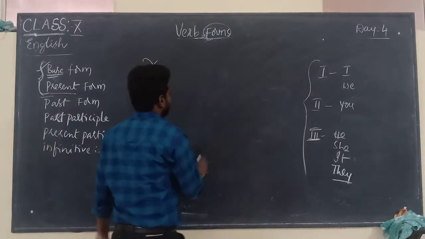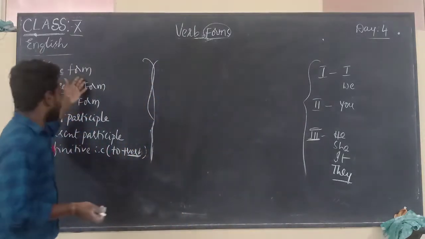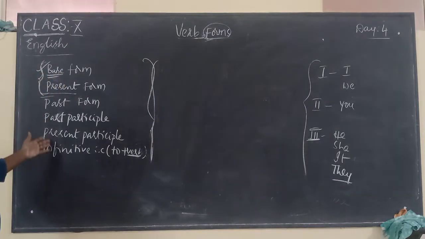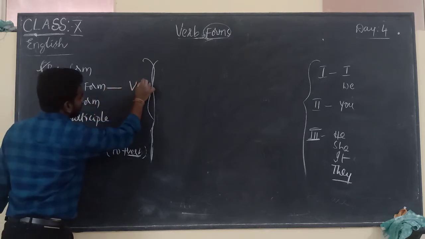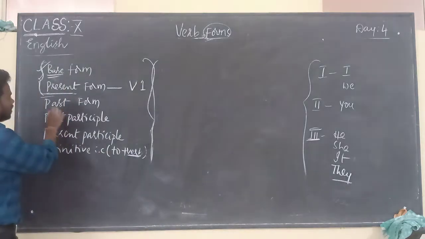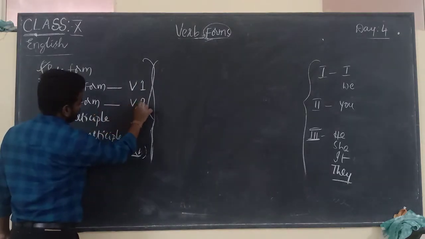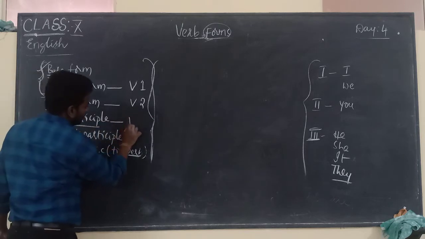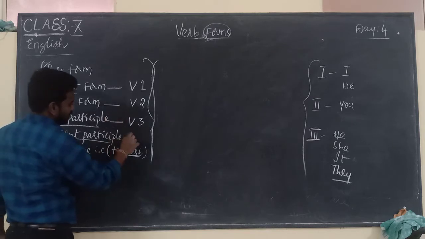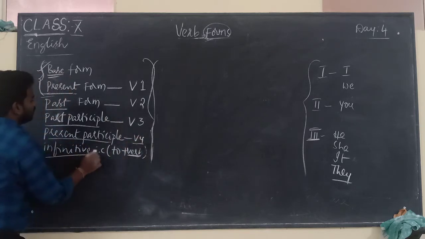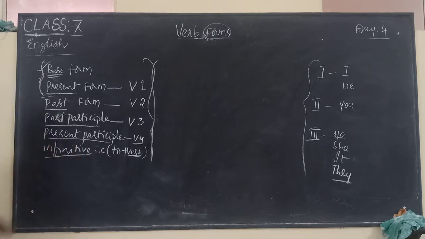I already discussed that a verb has different forms: base form, present form, past, past participle, present participle and infinitive form. The present form is considered V1, the past form is V2, the past participle is the third form V3, the present participle is V4, and the infinitive form is V5. So what is the difference between base form and present form? Let me tell you.